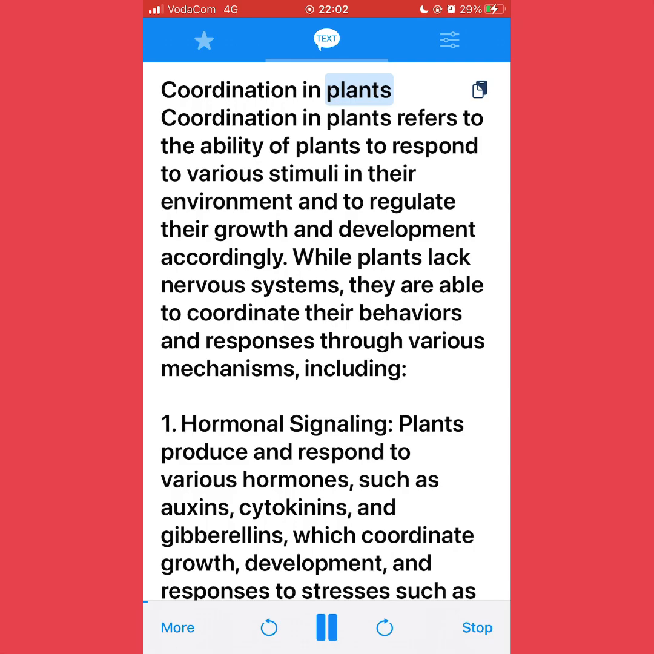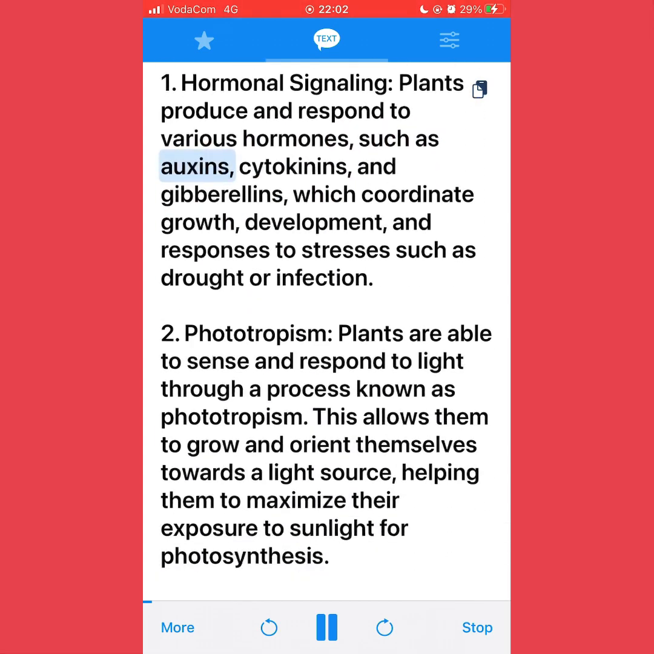Coordination in plants. Coordination in plants refers to the ability of plants to respond to various stimuli in their environment and to regulate their growth and development accordingly. While plants lack nervous systems, they are able to coordinate their behaviors and responses through various mechanisms, including: 1. Hormonal signaling. Plants produce and respond to various hormones, such as auxins, cytokinins, and gibberellins, which coordinate growth, development, and responses to stresses such as drought or infection.